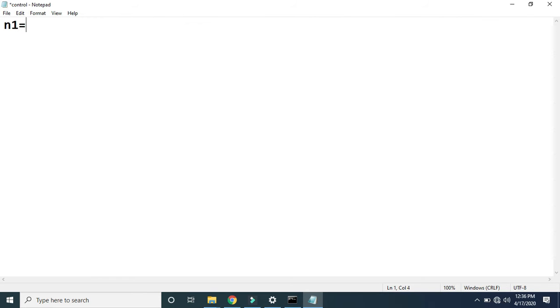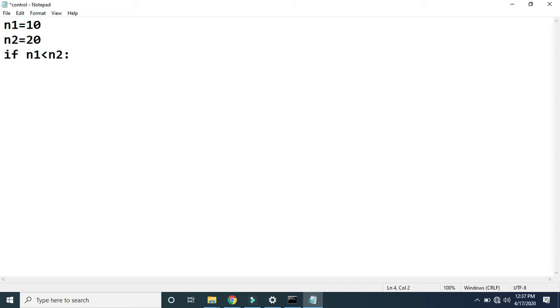Here again I am going to define one variable, assigning value 10. One more variable, I'm assigning value 20. Then in front of if we have to write a condition. Suppose I am writing the condition as n1 is less than n2. We know that after writing the condition we have to give a colon.